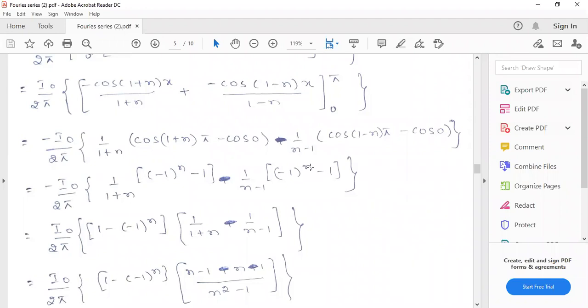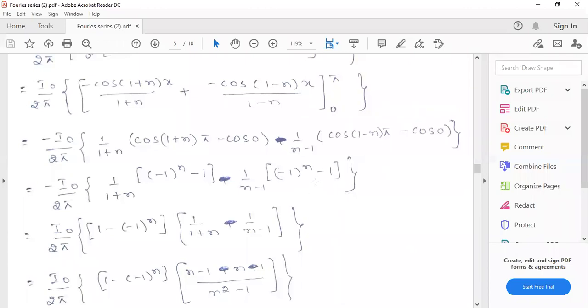Nothing will impact, right? Yes, sir. Even if 1 by minus 1 power n is in the denominator, you will get the same thing. In case in place of minus 1, any other constant is there, it will affect the value.